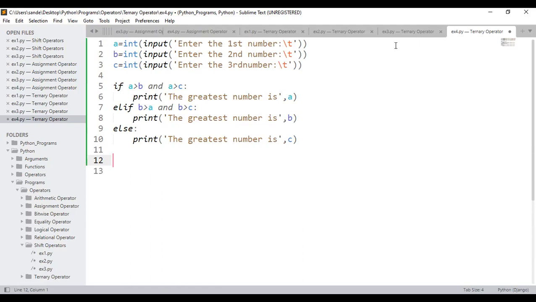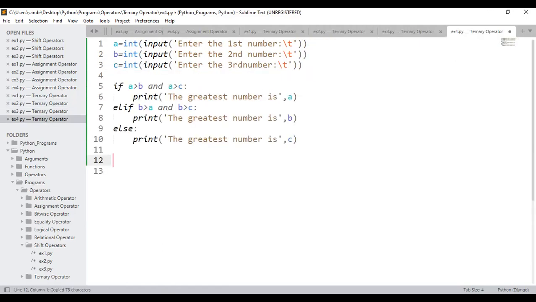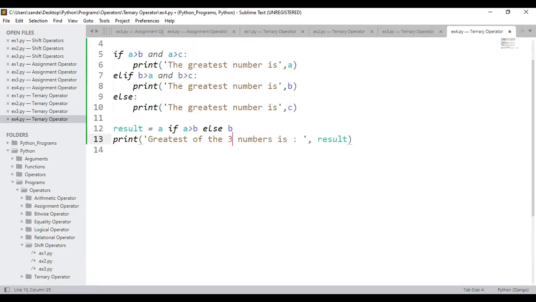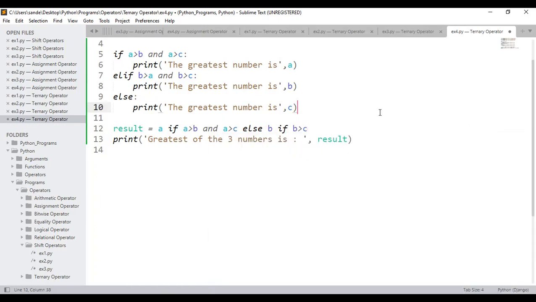That means, see here, I will copy this and paste it. See here, result equal to A. Greatest of three numbers, result equal to A, if in case A is greater than B and A is greater than C, else B. Please consider B, if in case B is greater than C, is that fine?